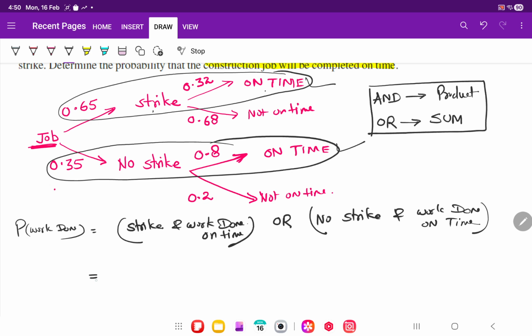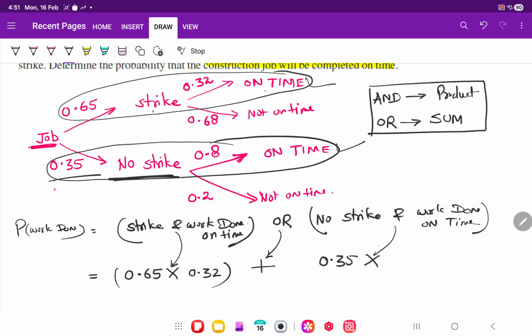So here, strike is 0.65 and work done is 0.32, and we take the product, plus, because or is there. No strike: how much is the probability? 0.35 into, and means into, work is done on time is 0.8.